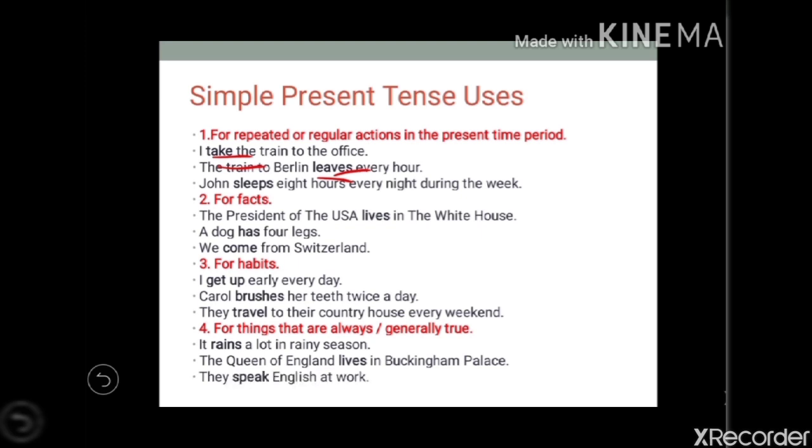They speak English at work. So always they speak English at work, and so for things that are always or generally true, we denote them through simple present tense.